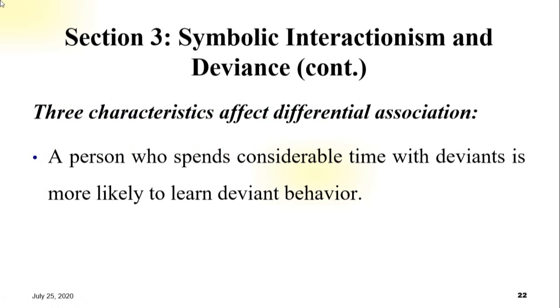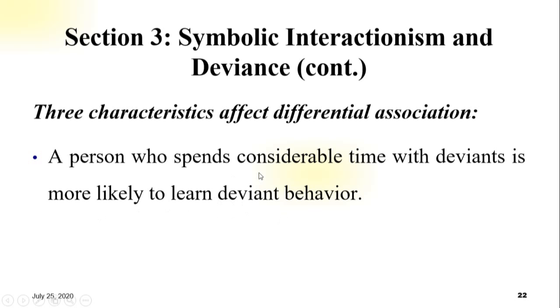Please move to one more point. Let's talk about three characteristics of differential association. The first one: a person who spends considerable time with deviants is more likely to learn deviant behavior.